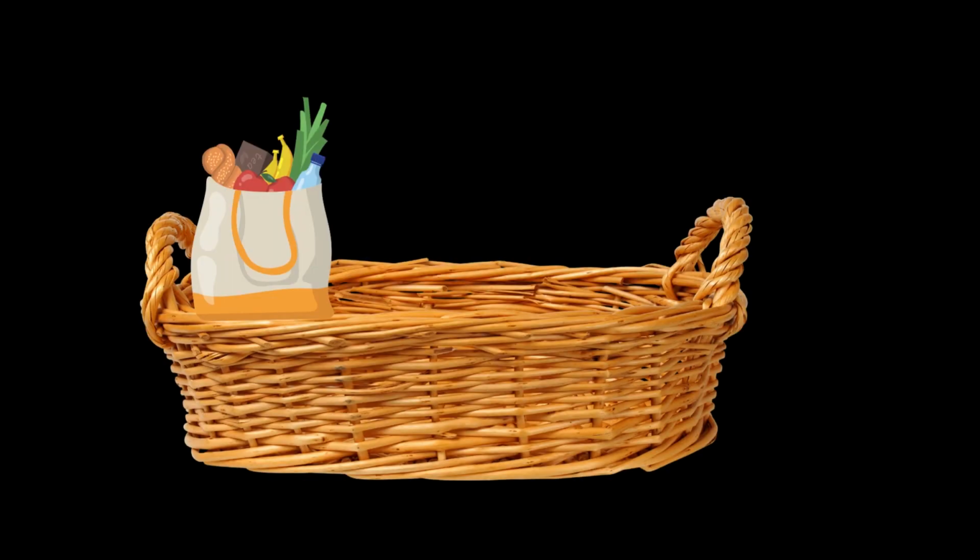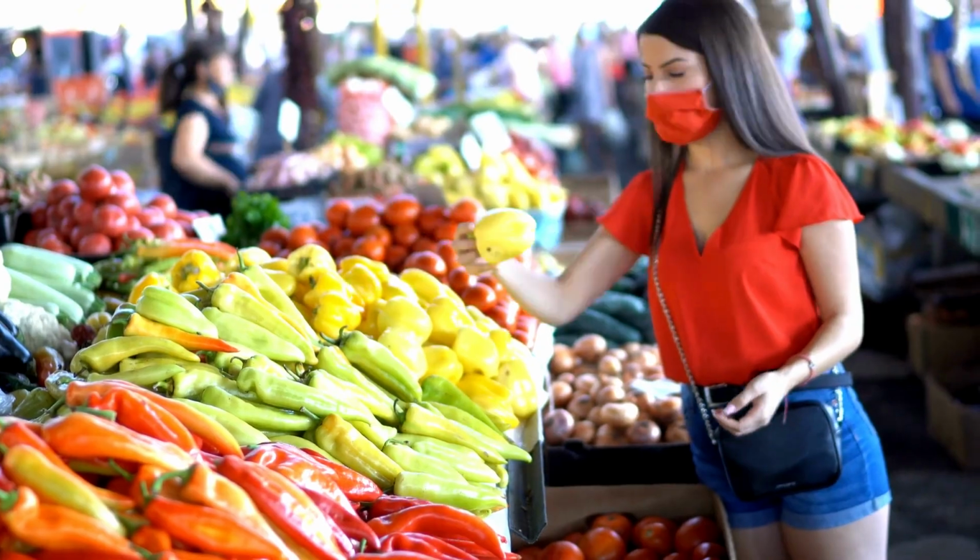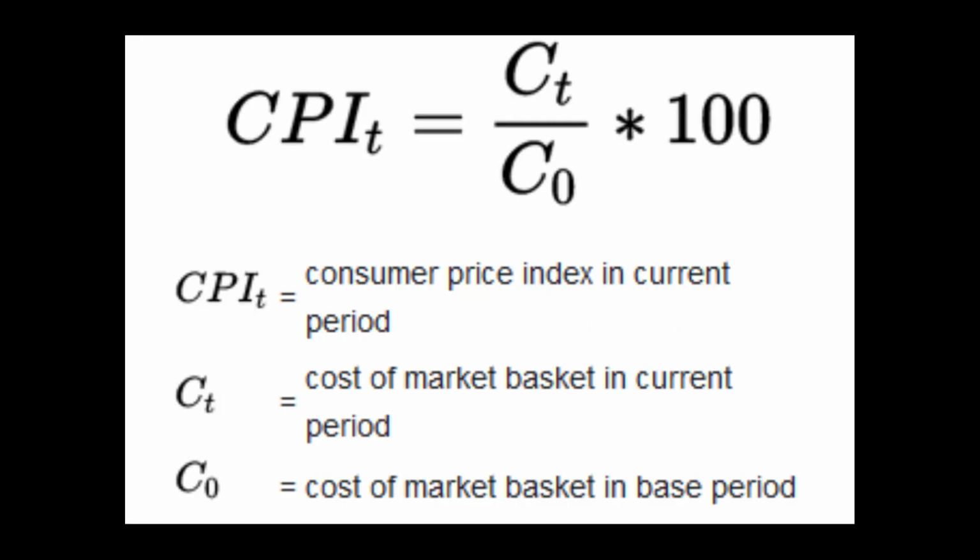Imagine the CPI as a magic basket filled with everyday items like groceries, rent, gas, and clothing. This basket represents what an average urban consumer buys. Formula for the CPI equals the cost of the basket in the current period divided by the cost of the basket in the base period, multiplied by 100.